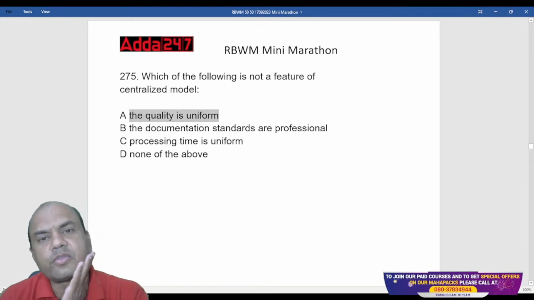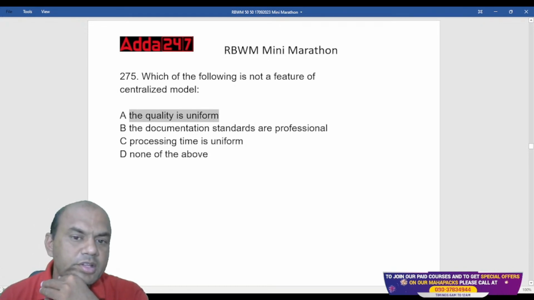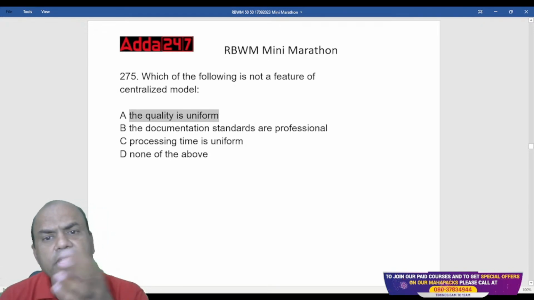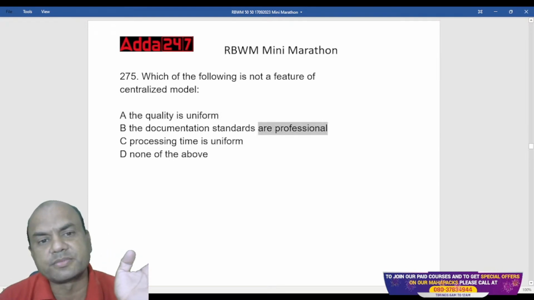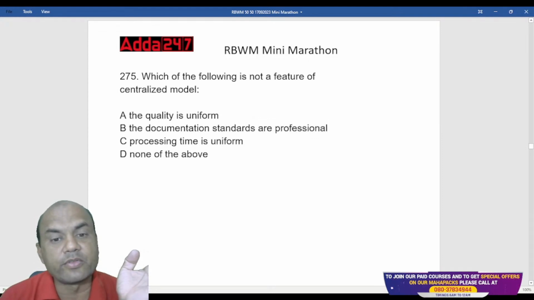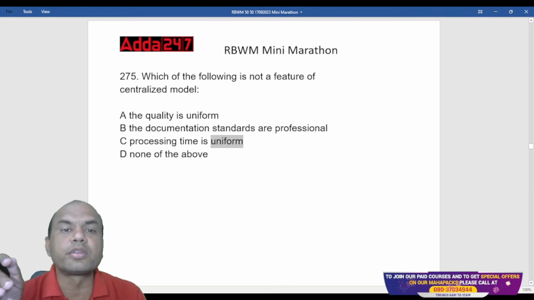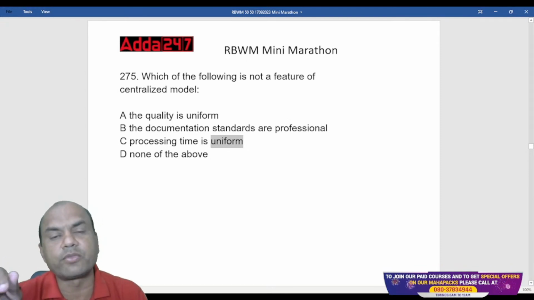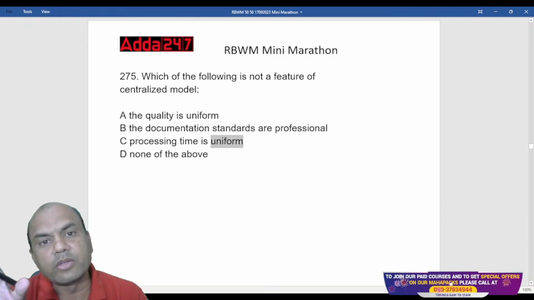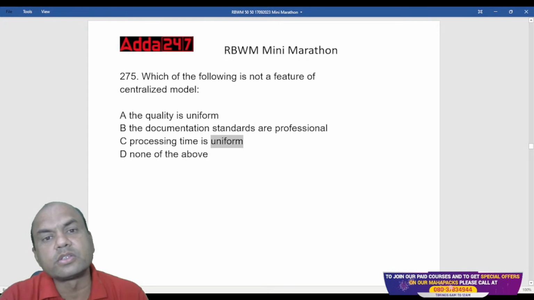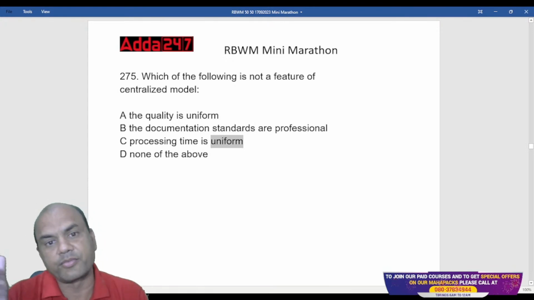That is obviously uniform. Why? Because there can't be a bias against any customer. The documentation standards are professional. So that is also a feature. Professional means they ask whatever is required, only that much. Processing time is uniform. That is also correct. Uniform means you can't say that for home loan it is taking 15 days and for personal loan it is taking 3 days. So how is it uniform? No. We mean over here, for personal loans it is uniform. For home loans it is uniform. Depending on that product category.